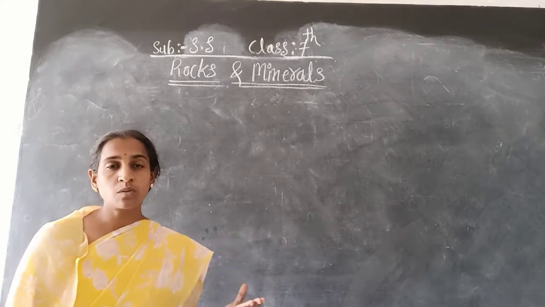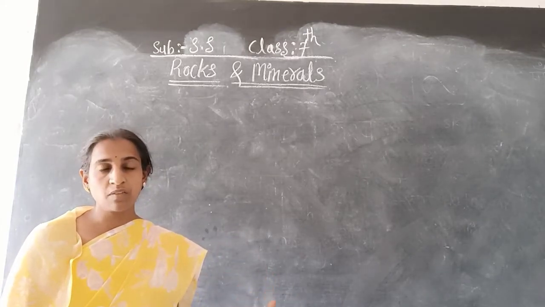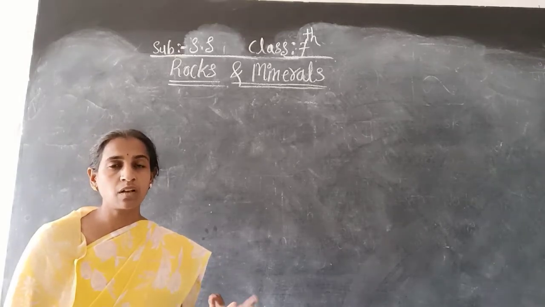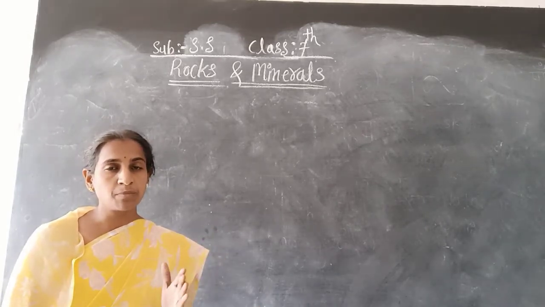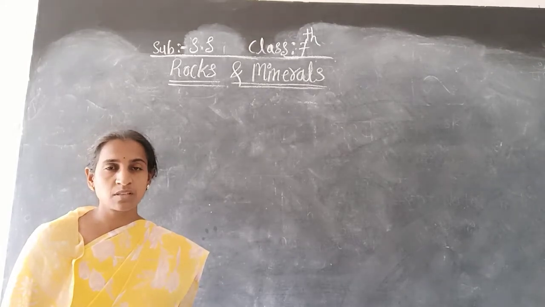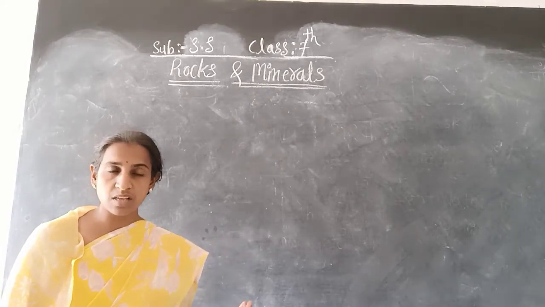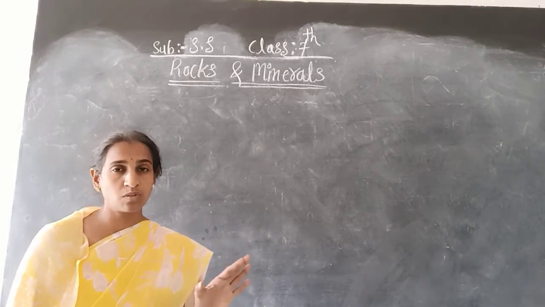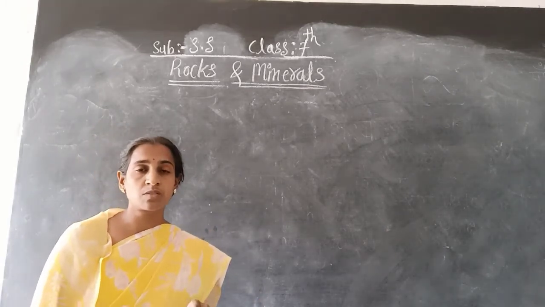We have already studied rock in the previous class, and you know very well the earth's crust is made up of different types of rocks. The rocks can be of different size, different color, and different texture. So you know all these things. Okay, come to the next one.